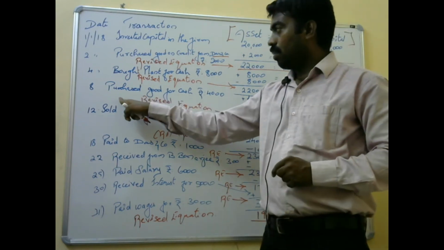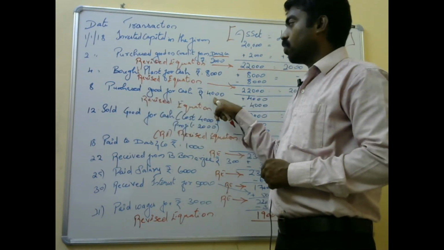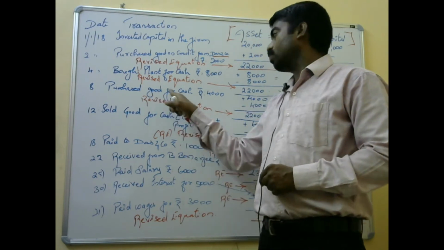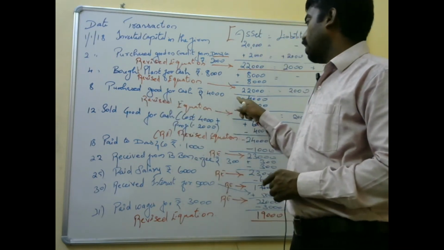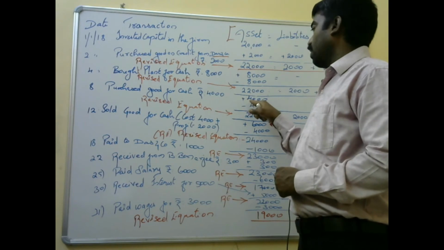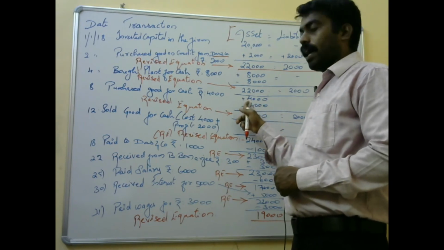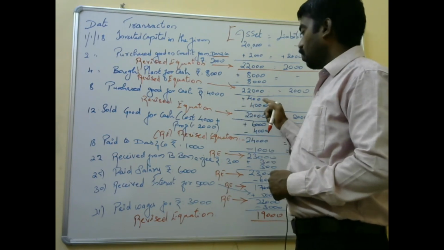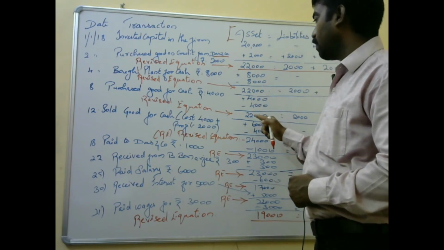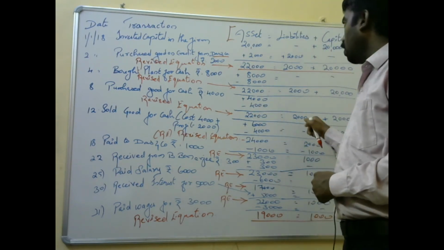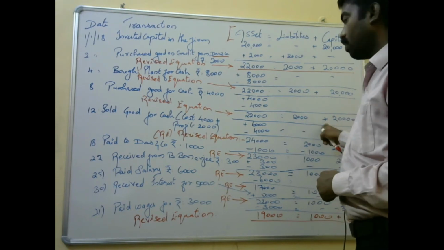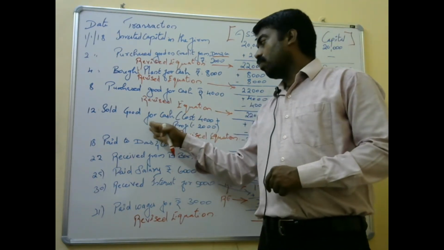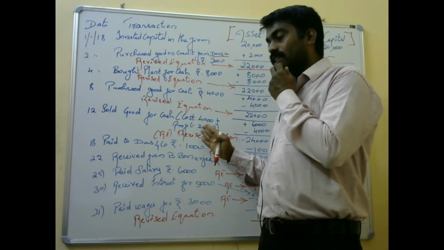And now purchase goods for cash, 4,000. He is purchasing stock. Purchase goods for cash. So 4,000, the same entry. 4,000 will be added to the stock and cash will be reduced. So plus or minus will get 0 and the remaining will be the same, 22,000, and on this side also liability is 2,000 and capital is 22,000.